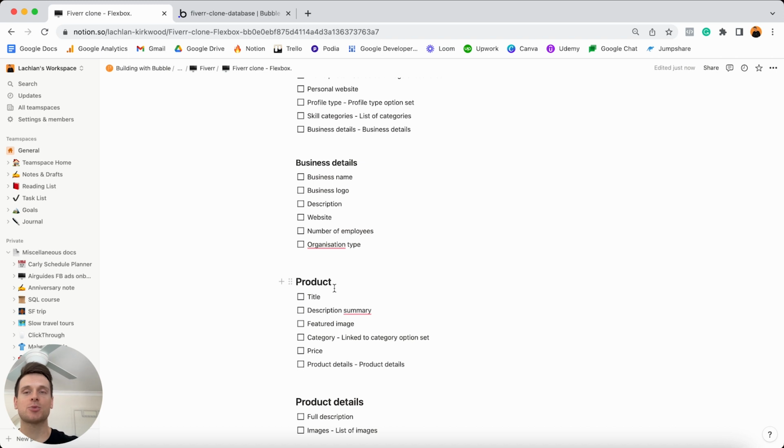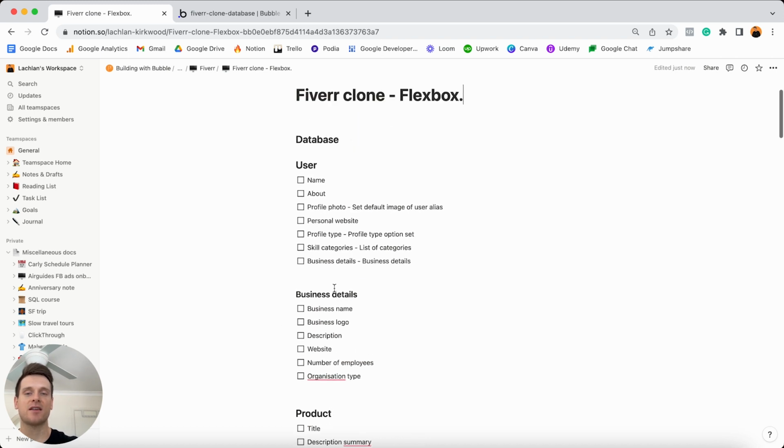But the other thing I just want to touch base on first is the use of data fields. So within each data type, you'll see a checklist below that, and these are our data fields. So data fields are the actual information you want to store within a data type. So back to my example, if a user was to register an account, so if they create a new user entry in our database, what information will we need to store about that user? We might want to store things like their name, their about field, which is kind of like a bio, their profile photo, and a few other additional details.